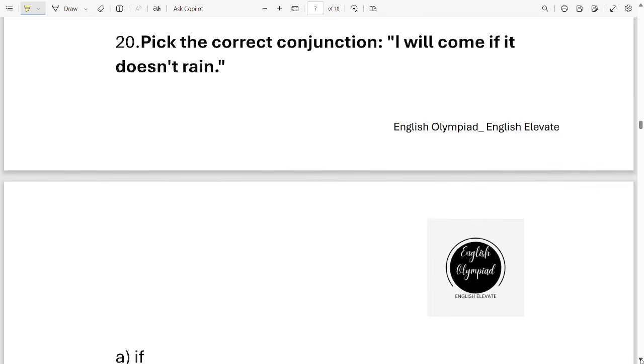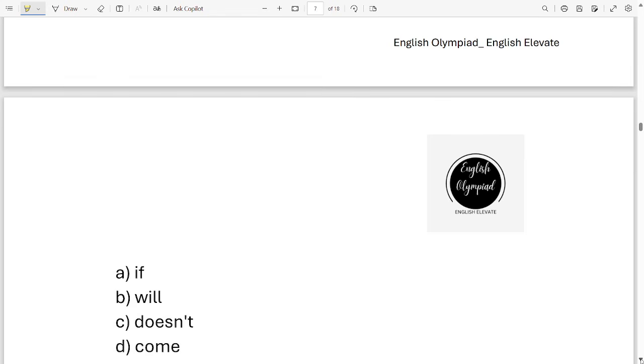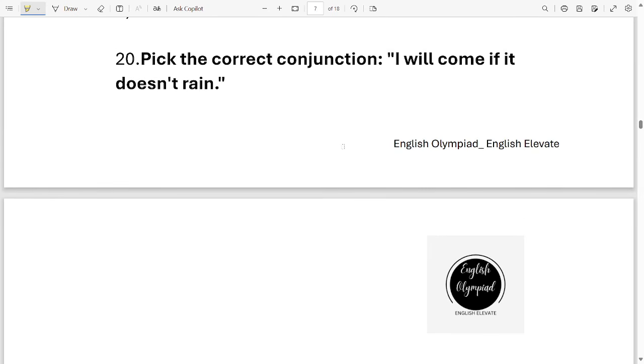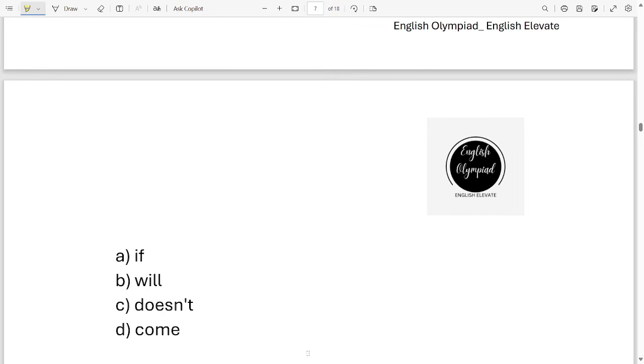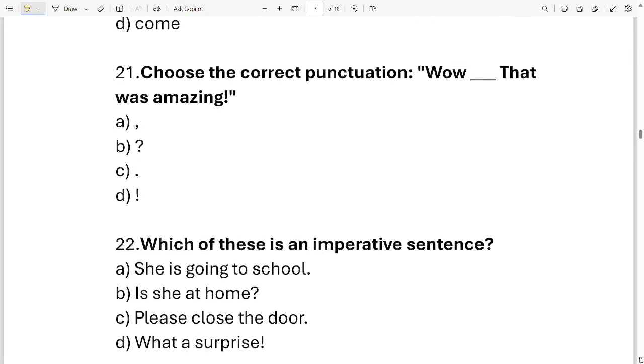Pick the correct conjunction. I will come if it doesn't rain. Okay, this is the sentence. Now you have to identify the conjunction in the sentence. These are your options. If, will, doesn't, come. These are the four options. Which one is a conjunction out of these four options? Kindly go through your sentence once again. Okay, now look at your options very carefully. Which one is it? It is option A, if. Let's move on to the next question.